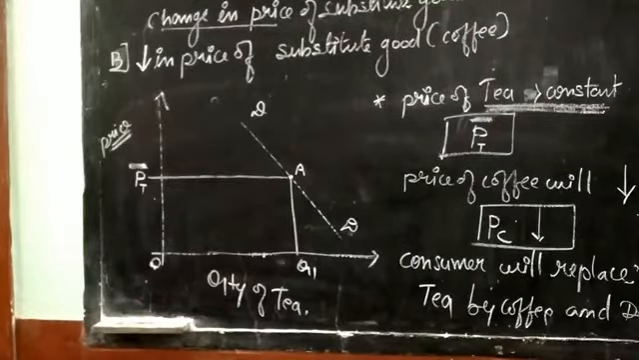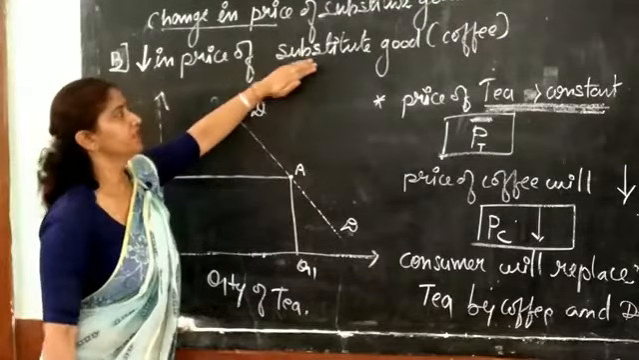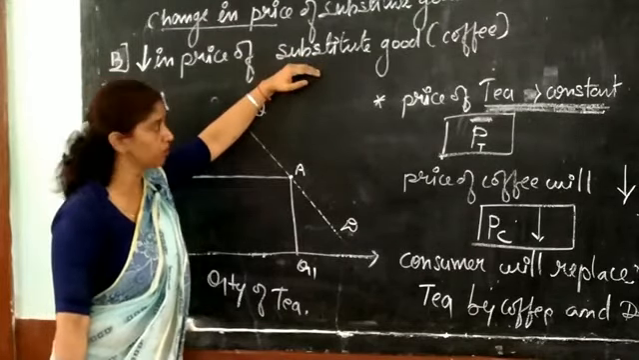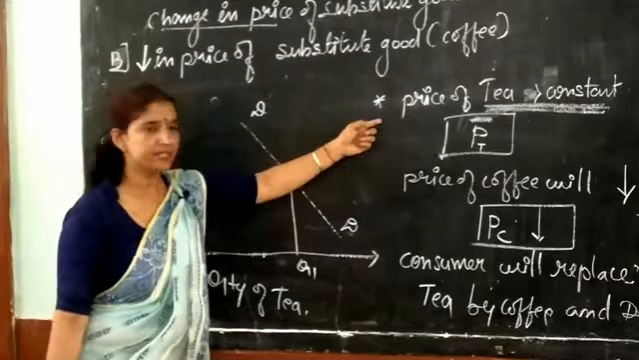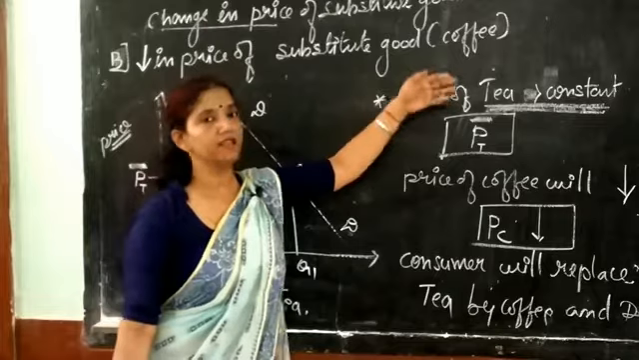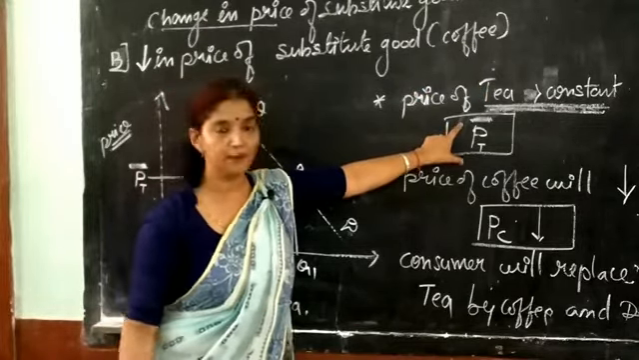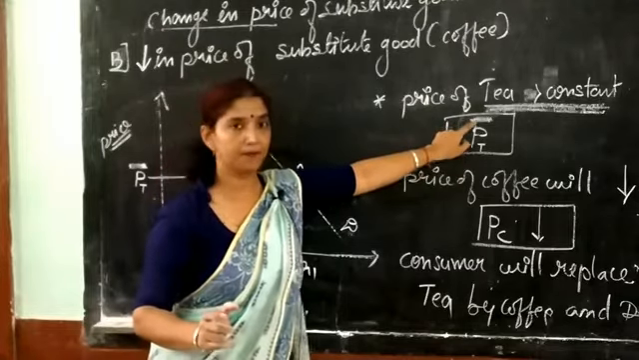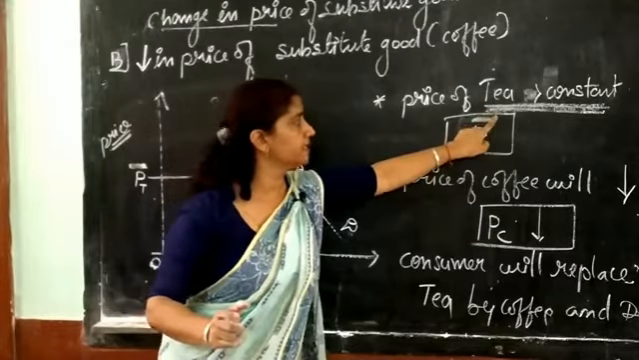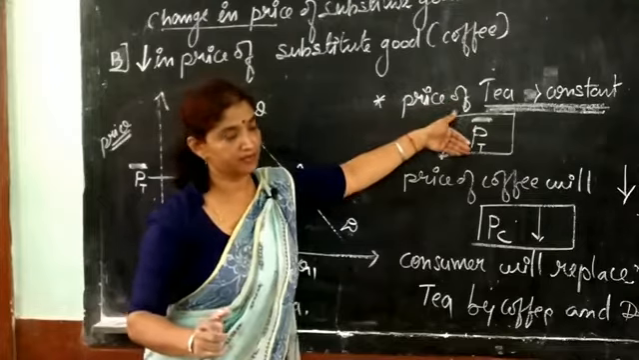The topic is increase in price of substitute good, and we have taken coffee as the substitute, and the conditions are first the same as the previous example, that the price of tea remains constant, and the constant price is shown by P bar. The price of tea is constant, and the constant sign is a straight line above the symbol of price.